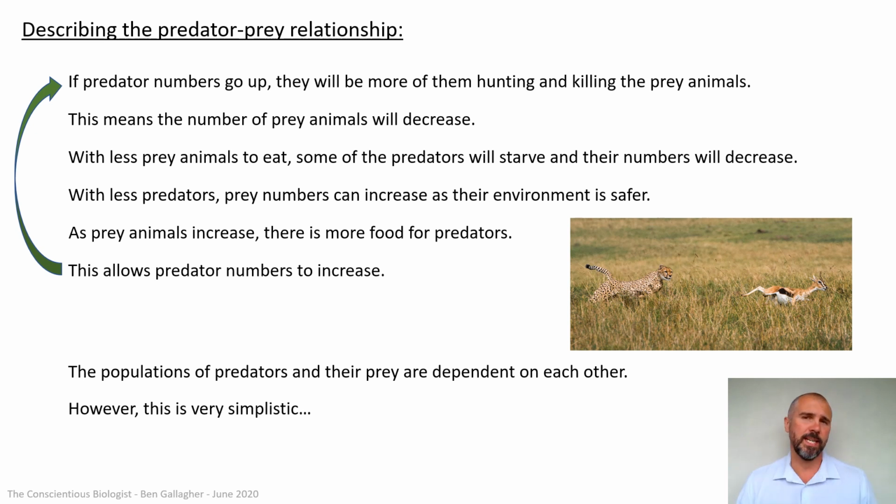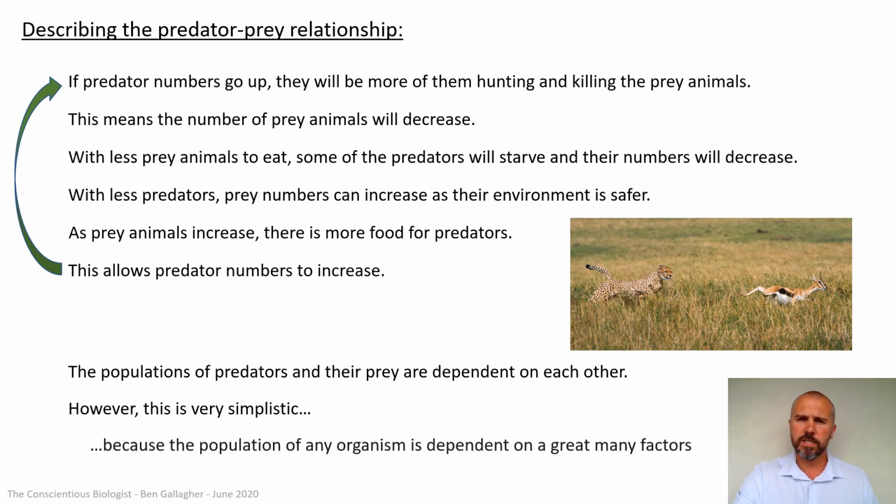However, that's really, really simplistic, because it should be obvious to you that one predator isn't just going to hunt and feed on just one type of prey animal. Okay, like in the picture above me, that cheetah is chasing a gazelle. Do cheetahs only eat gazelles? No, they eat lots of different prey. So maybe if the gazelle numbers went down, the cheetahs would be okay because they'd just eat something else. So it's not as simple as we've made out, because one predator might eat prey from multiple species, but also one prey animal may be predated on by multiple other predators. So there's lots of variation here.